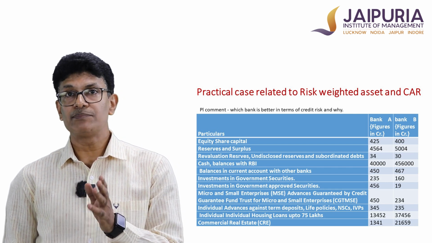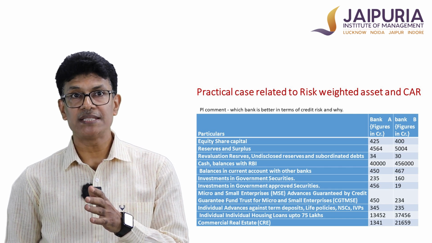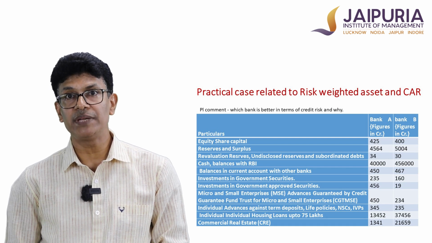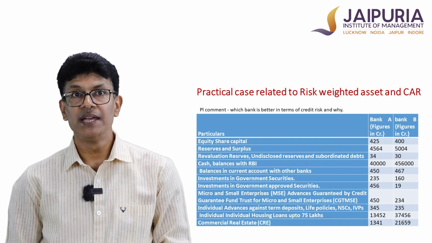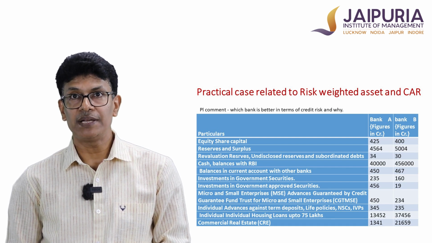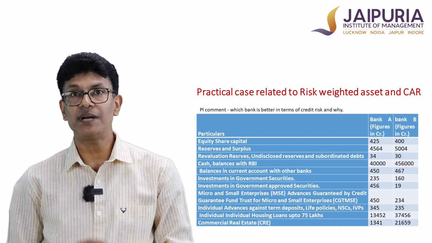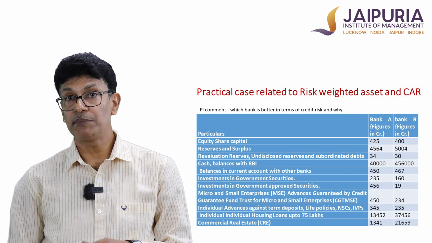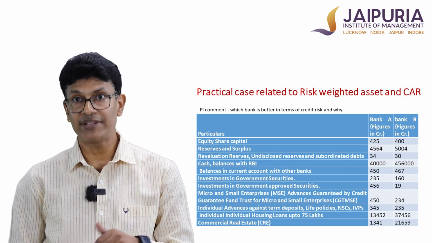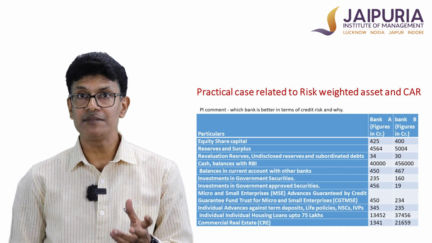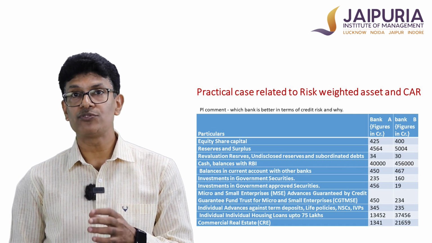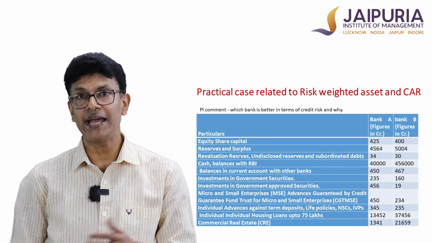So when you look at the position of Bank A and Bank B, you can clearly see that the individual housing loan extended by Bank B is much higher than Bank A. Similarly, the cash balance with RBI that Bank B has is much higher than Bank A. So it seems that Bank B may be more sound because having more cash means having less risk. When you have more cash, it seems that the risk should be low. So let's try to understand this dilemma, whether more cash will result in lesser capital adequacy or higher capital adequacy. So this is the practical case.